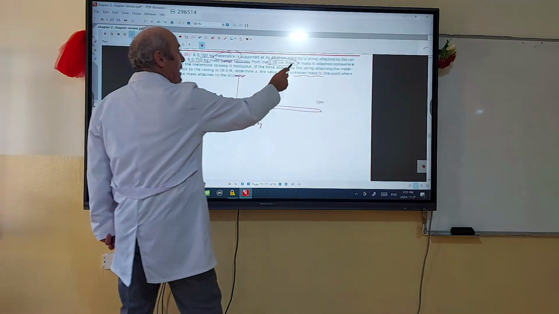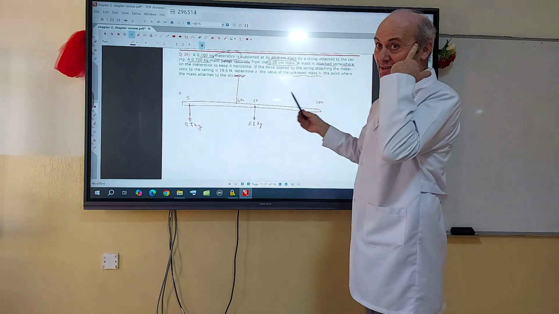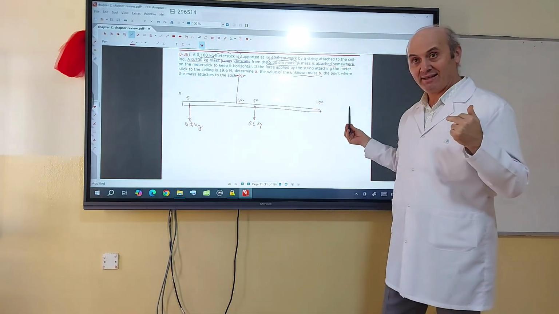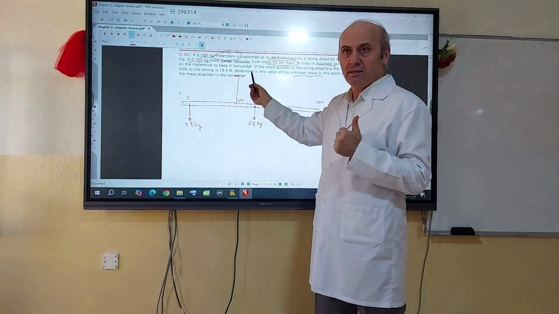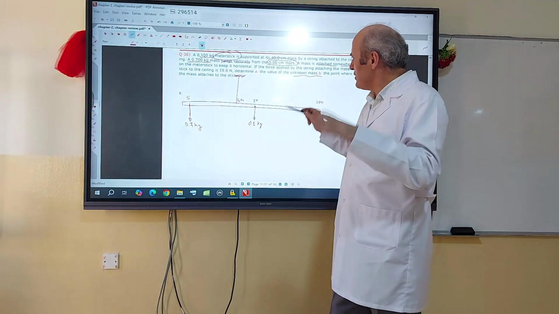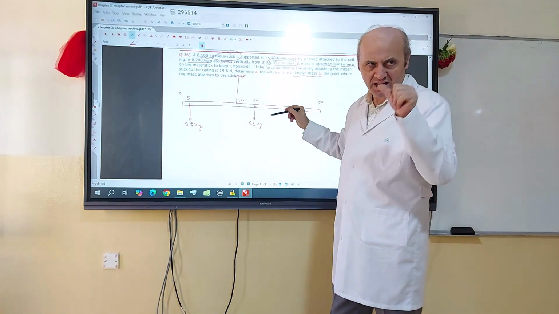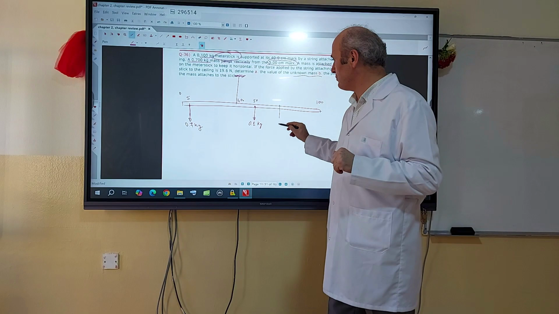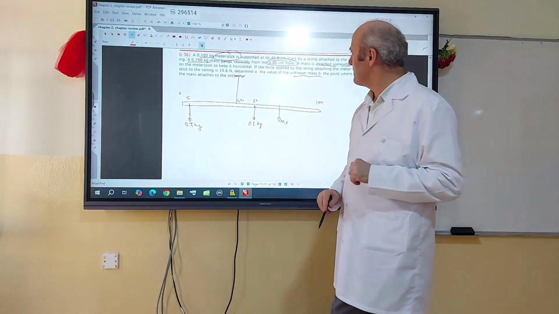It says a third mass is attached somewhere on the meter stick to keep it horizontal and balanced, but I predicted it must be on this side. I don't know where it is, so I put it somewhere randomly. I will calculate it in part B. But I know it's a mass, so I will call it the unknown mass mx.